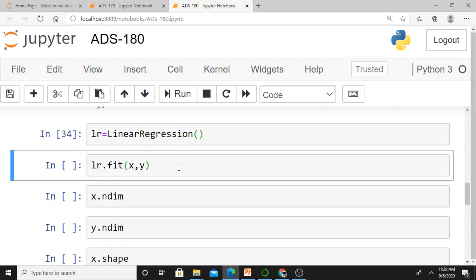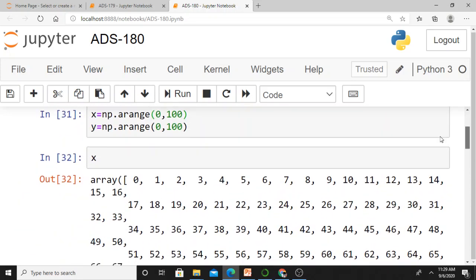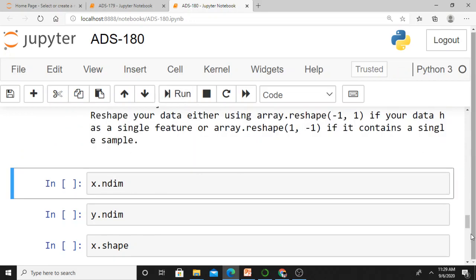After creating it, I call the fit function, LR dot fit, wherein I pass in the parameters x and y. What is my x? What is my y? I already explained. x is an array with elements 0 to 99 and y is also an array with elements 0 to 99. LR dot fit x comma y.